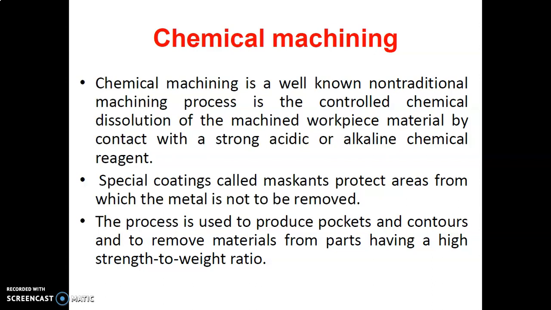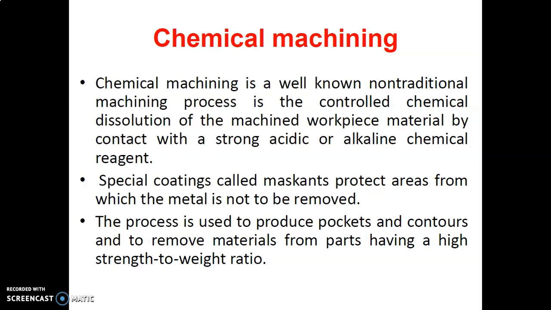A special coating called maskant protects areas from which the metal is not to be removed. So this actually requires skill also. If we look at this process, you require a specially skilled worker to do the machining operation.